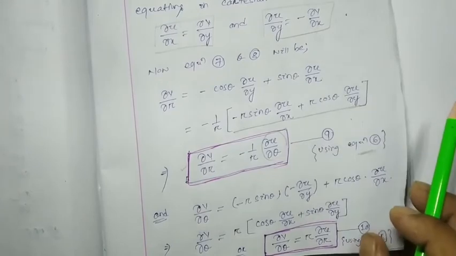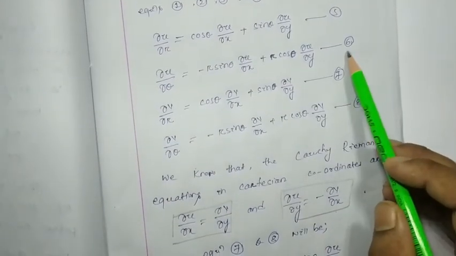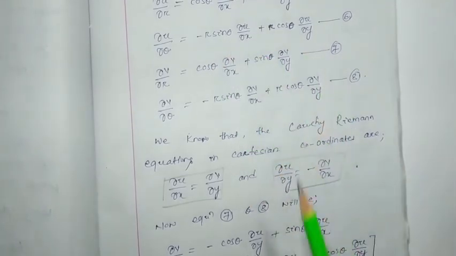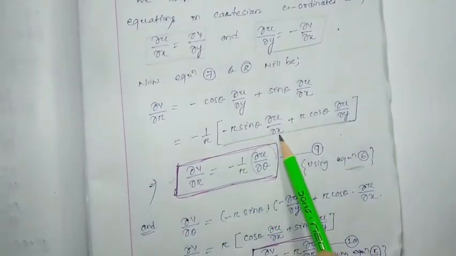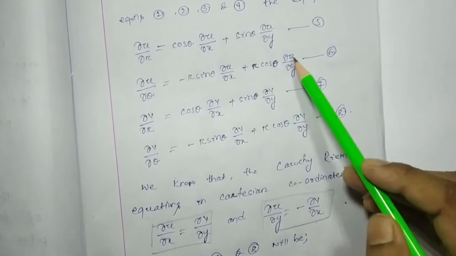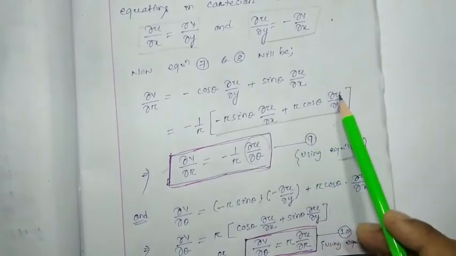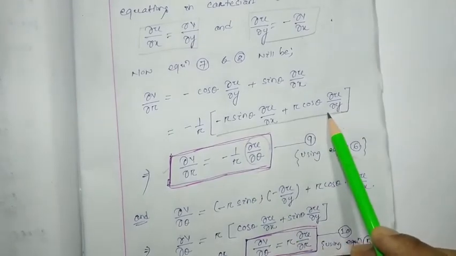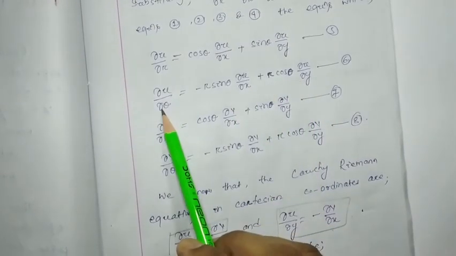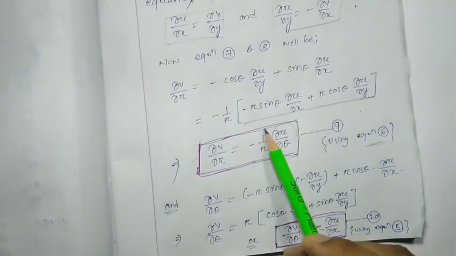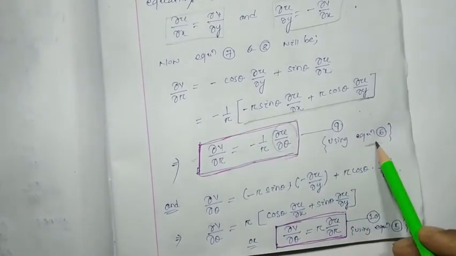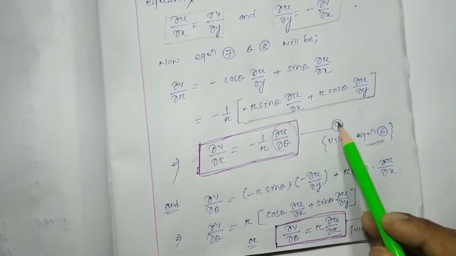By considering equation number 6, which is minus r sin theta del u by del x plus r cos theta del u by del y, that is nothing but your equation number 6, which represents del u by del theta. So instead of this I can write del u by del theta. Here I wrote it using equation number 6. Let this be your equation number 9.